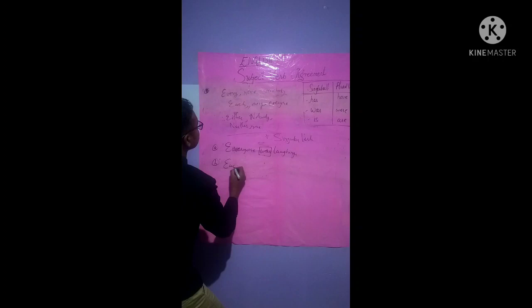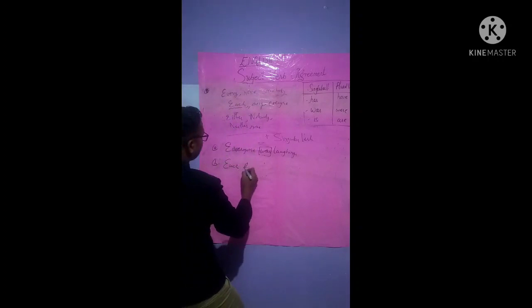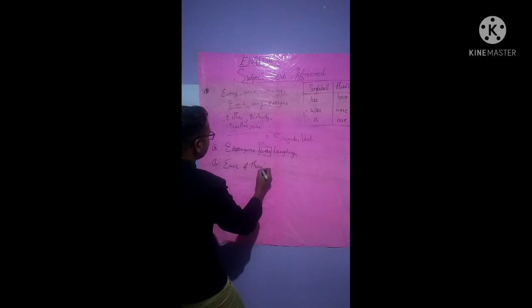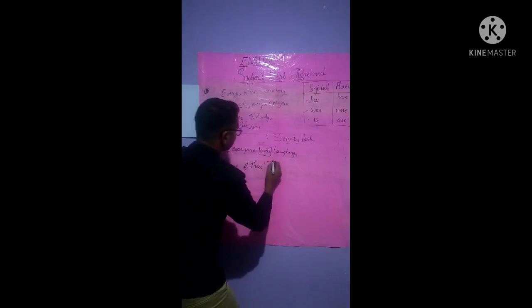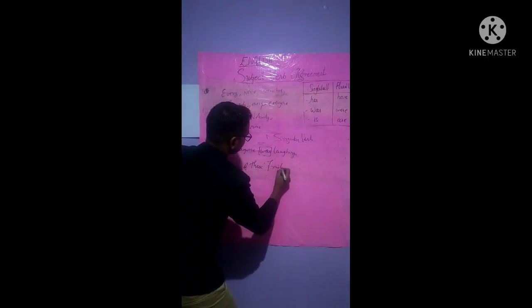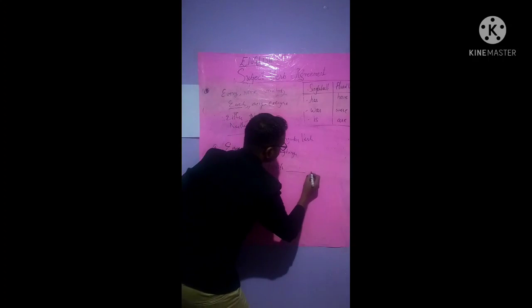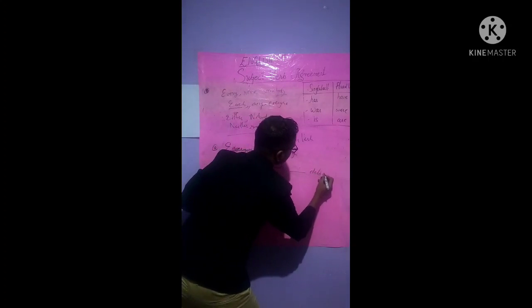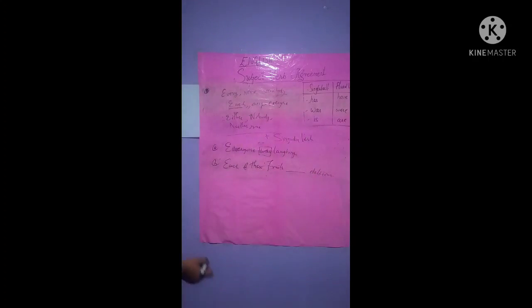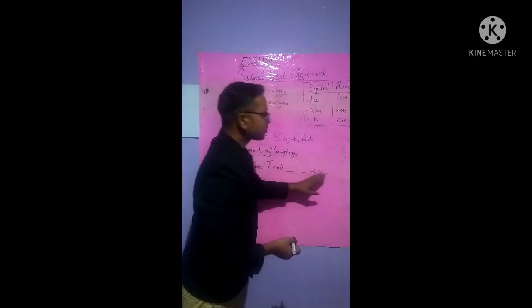Another example: each, E-A-C-H. Each of these fruits dash delicious. Each of these fruits dash delicious. Now what will you write? Each of these fruits dash delicious.